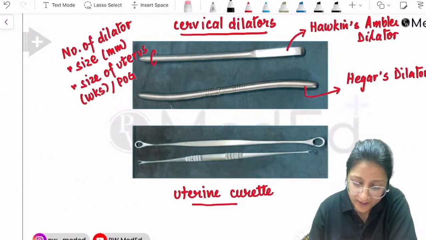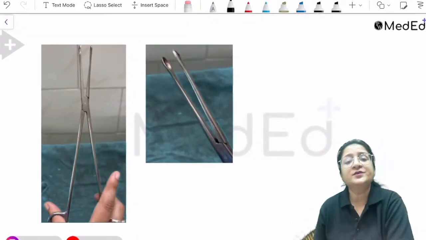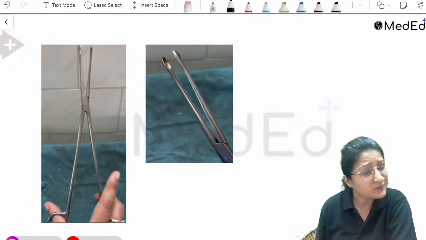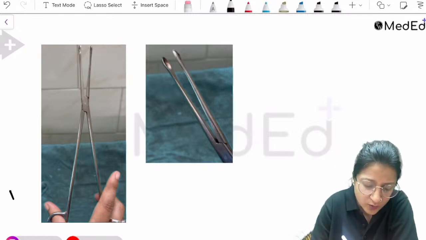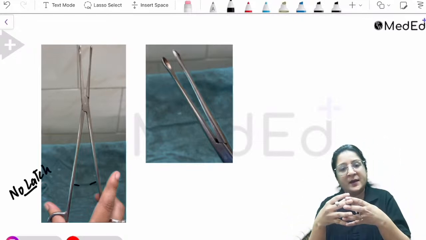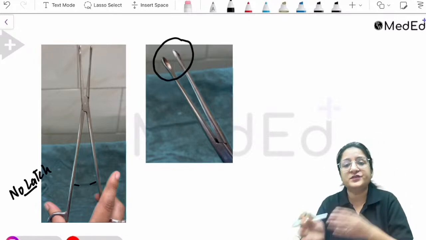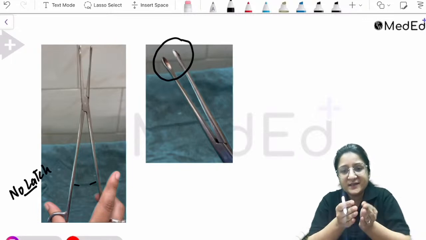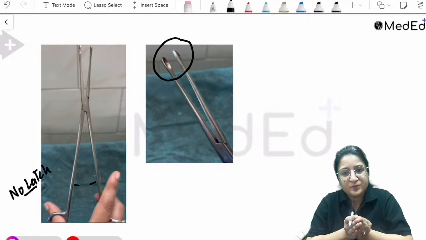Now let's have a look at the next image. Identify the instrument. What are we seeing in this instrument? We are seeing a forceps. I'm holding a forceps in this image, but there is no latch here. Usually forceps come with a latch, but there is no latch in this forceps. Secondly, you can see the ends of the forceps are cup shaped, hollow ends. So the logic is that we introduce them inside the uterine cavity, open, grasp the contents, and bring them out.